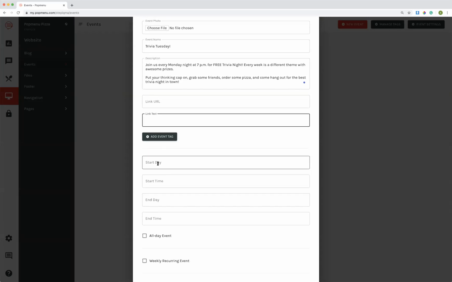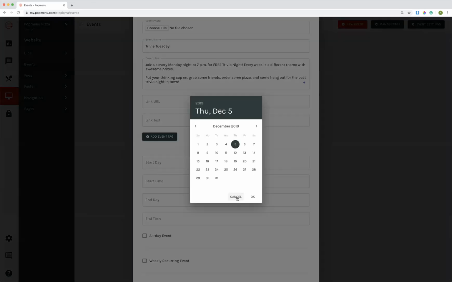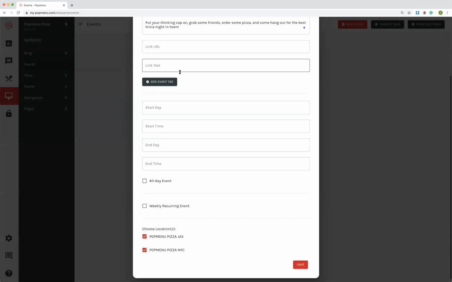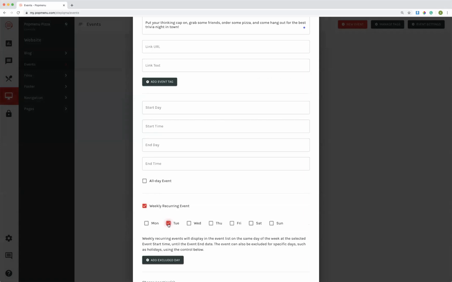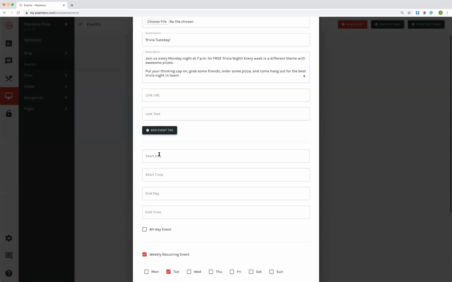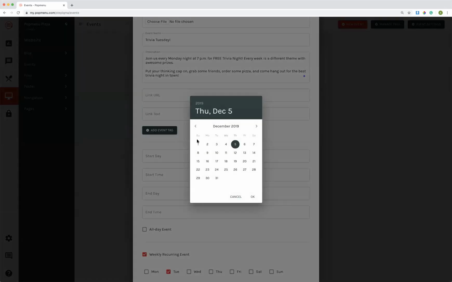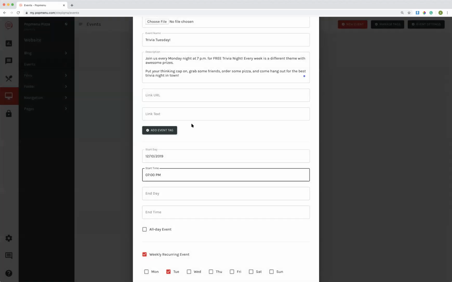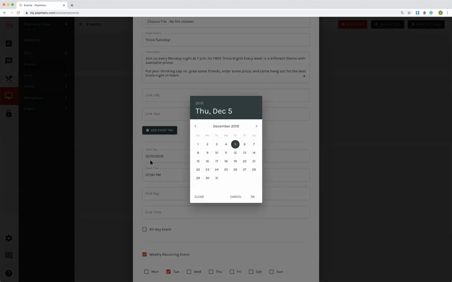And so this event, we're going to give it a start day. Now, actually, before I give this a start day, I know that this is a weekly recurring Tuesday trivia event. So I'm going to check this box that says weekly recurring event, and I'm going to select Tuesday. Now I can add my start day. So maybe my start day is next Tuesday, December 10th, and it starts at 7 p.m. And maybe my end day isn't until 2021. Like maybe this event is happening every single Tuesday, all the way through 2020.